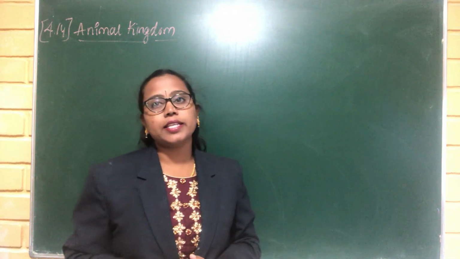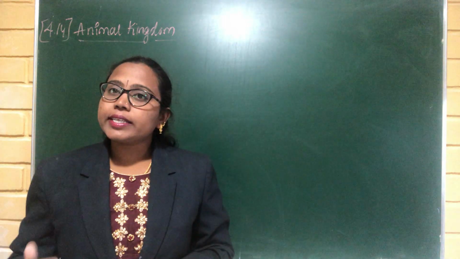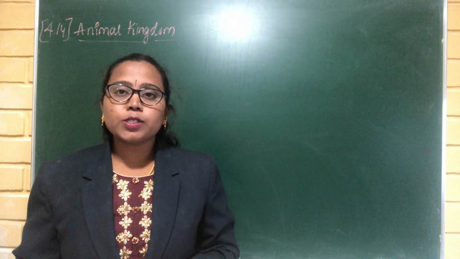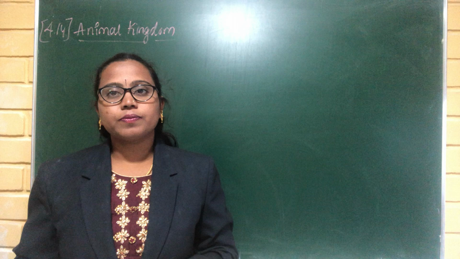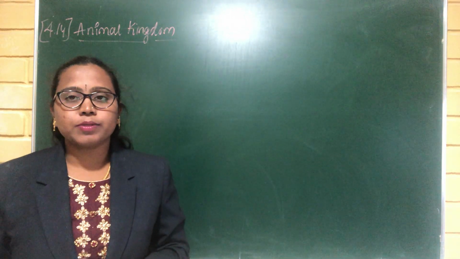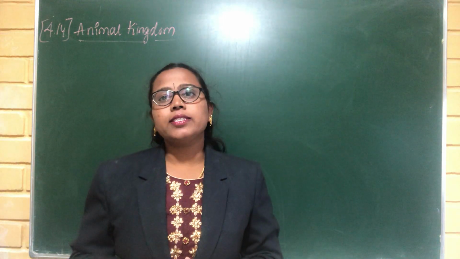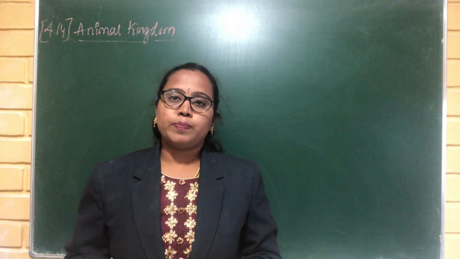Tetrapods are the organisms which possess limbs for their locomotion. In this class, I am going to talk about Pisces.